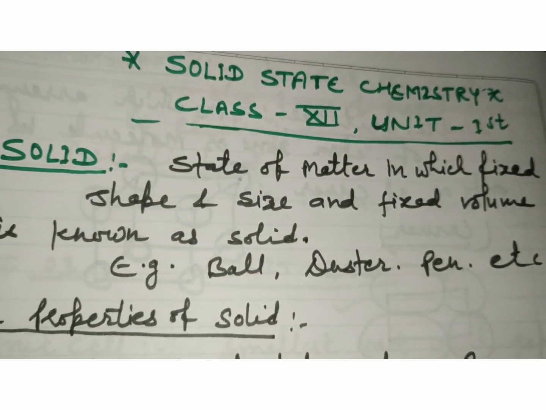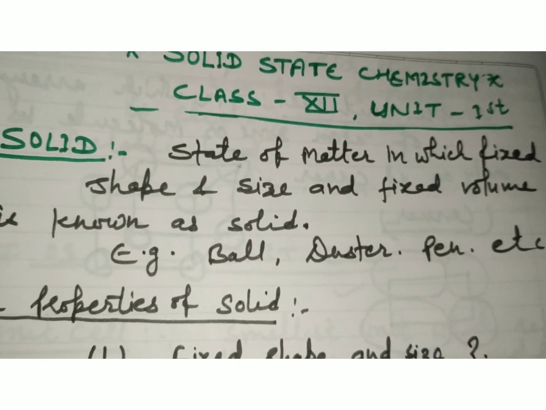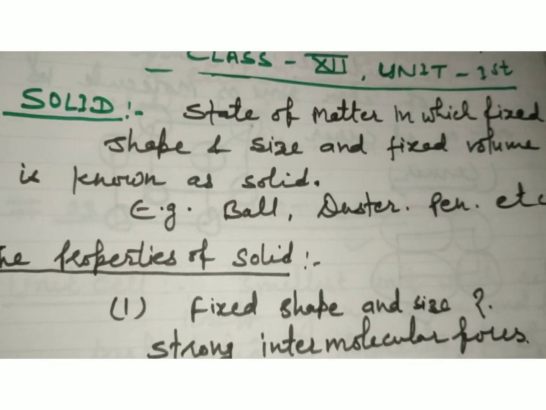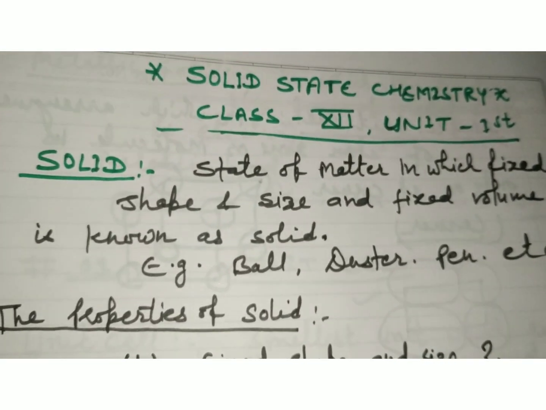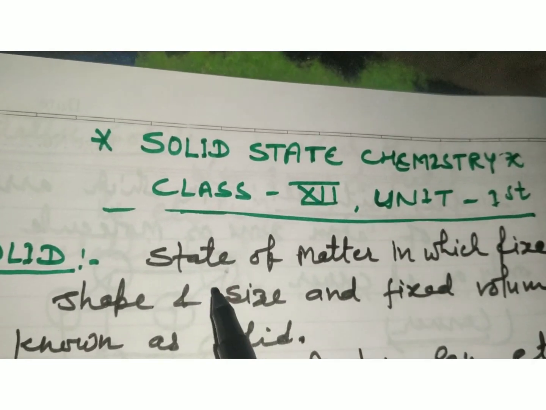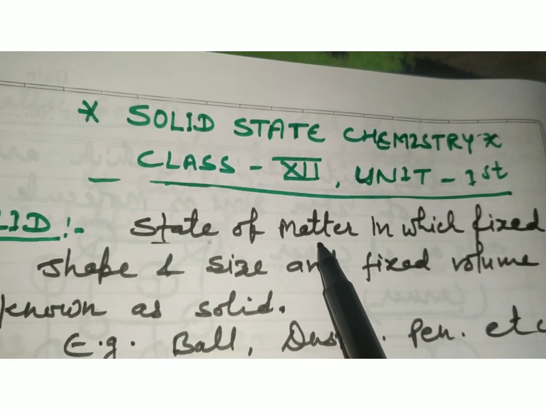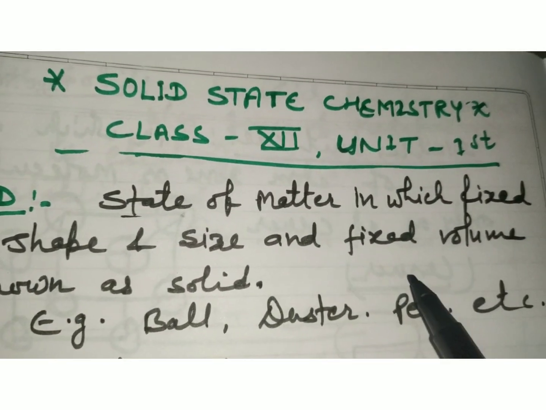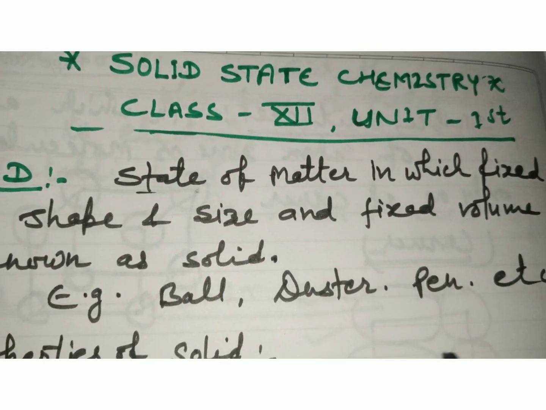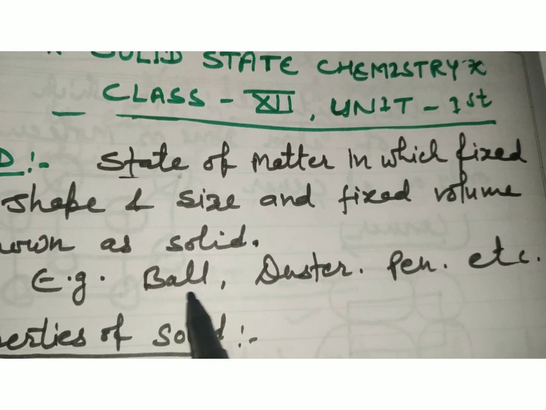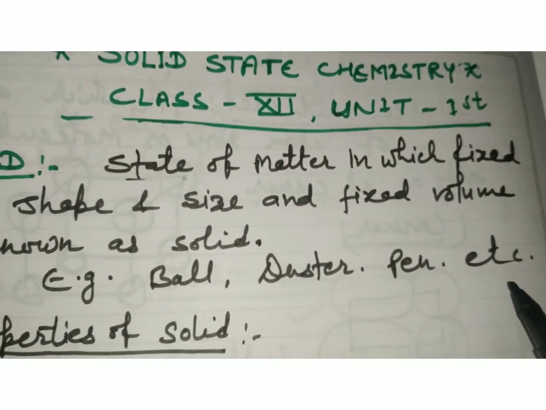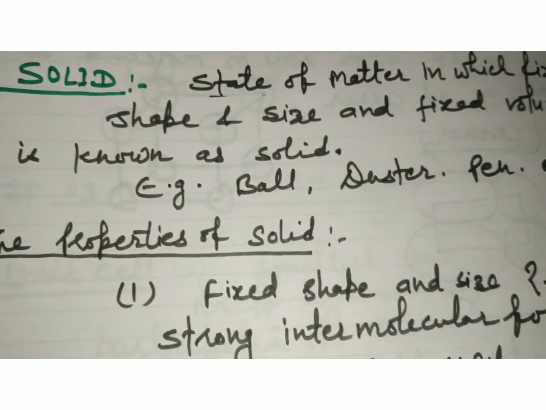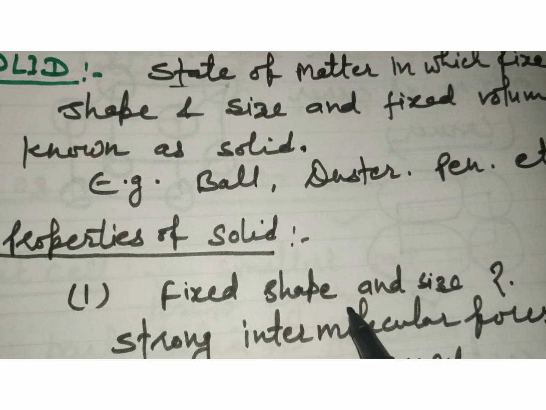So, dear students, under this chapter we will discuss types of solid, properties of solid, and basic concepts about solids. So first thing, what is a solid? Solid is the state of matter which has a fixed shape, size and fixed volume. For example, ball, duster, pen, etc. Clear? So the property of solids is fixed shape and size.